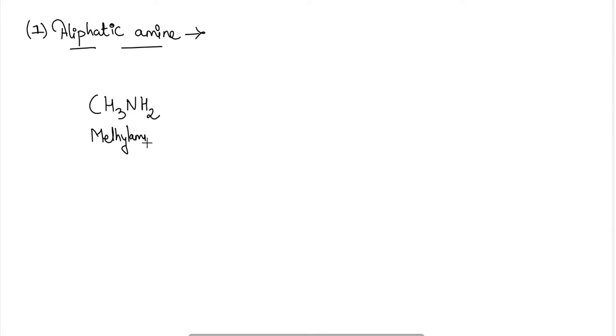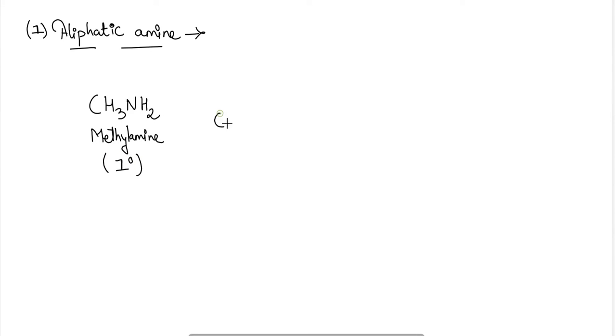The first type of classification for the amines is the aliphatic amine. Amines in which the nitrogen atom is directly bonded to one or more alkyl groups are termed aliphatic amines. For example, CH3NH2. The name of this compound is methyl amine, and it is a type of primary amine.